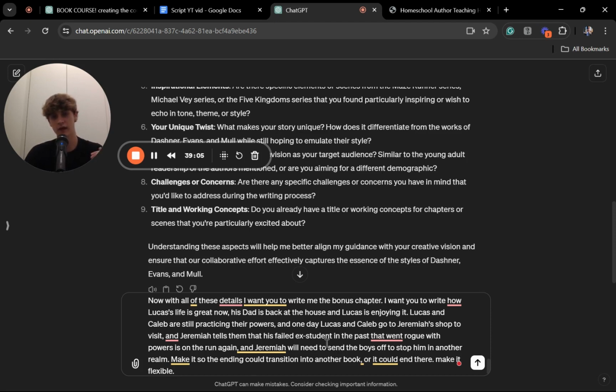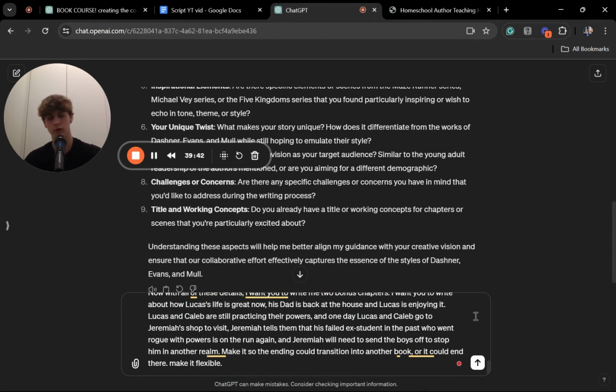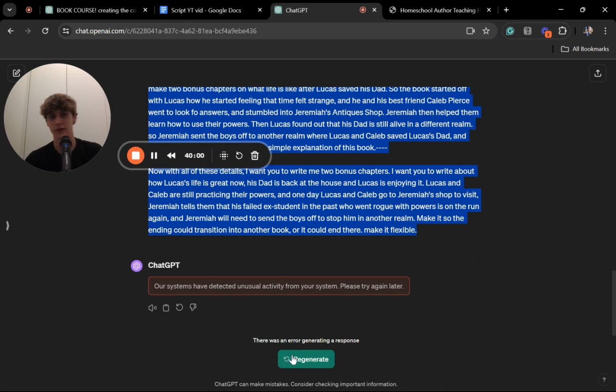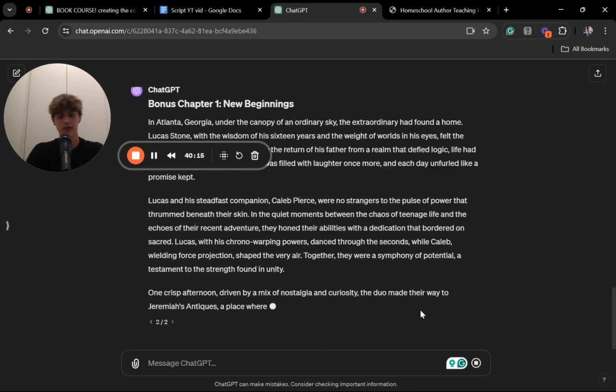Making it so that the ending could transform into another book, or it could end there, make it flexible. So I made it so that it's very easy for me to create book 2 if I want to, or I made it flexible enough that the series could end there. And now I'm gonna hit send and see what it comes back with. If this ever happens, just make sure that you copy it, because you do not want to write that out again, trust me.